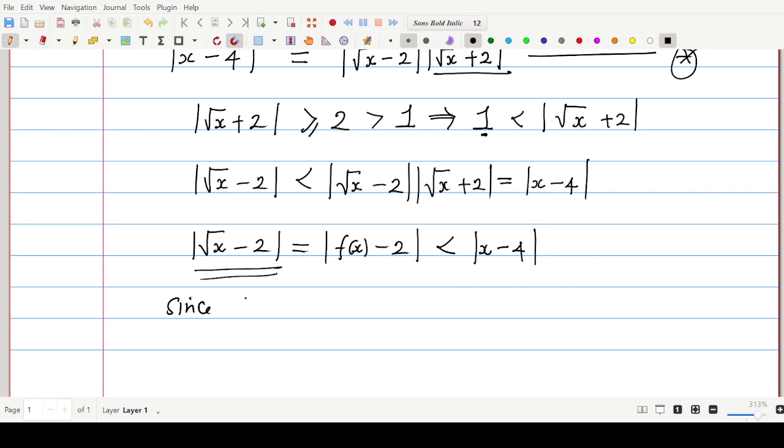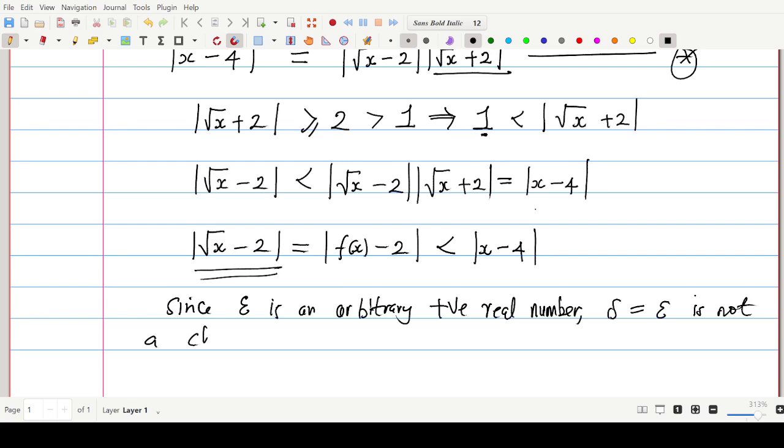So I can say, since epsilon is an arbitrary positive real number, delta equal to epsilon is not a choice, as delta must be less than or equal to 4. Can you see what I'm trying to say?